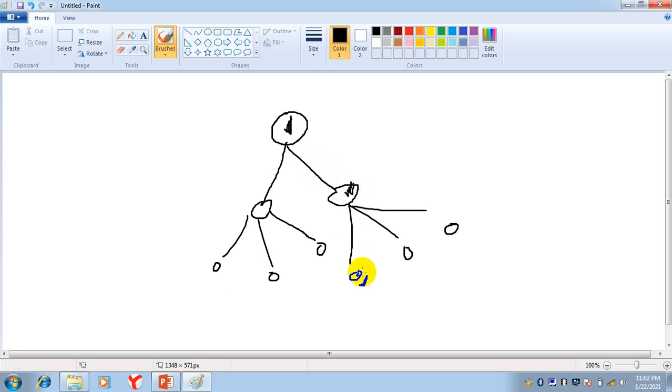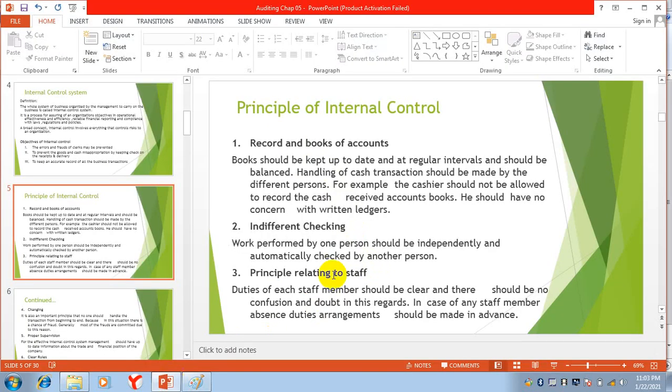We will distribute the work in such a way that the work of one person will be checked by the other person automatically. We call it indifferent checking, or we call it internal check. This is internal control, and we are talking about internal check. Work performed by one person should be independently and automatically checked by another person.